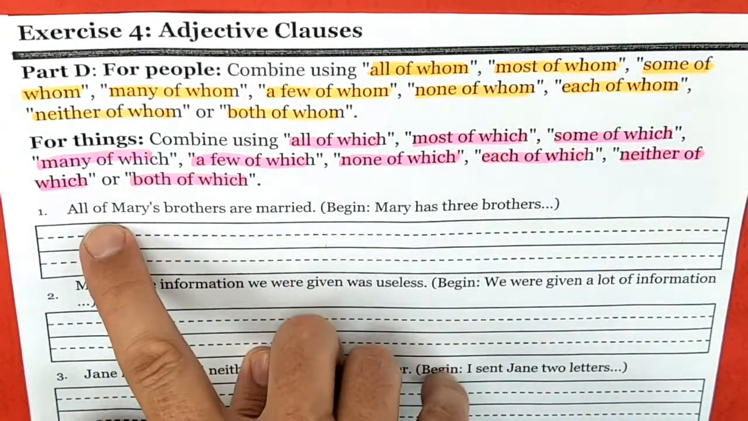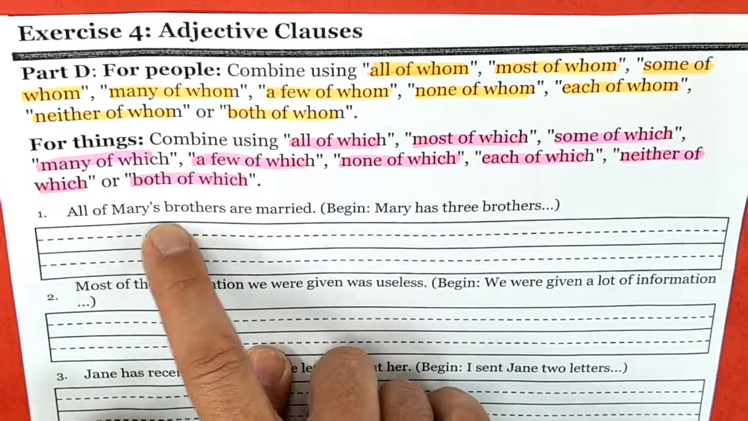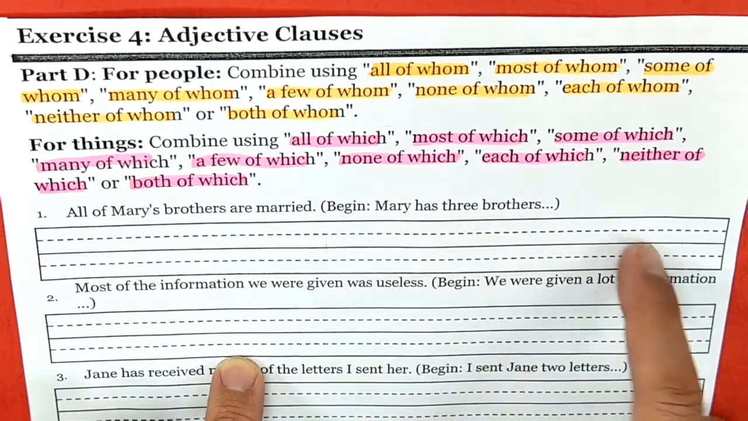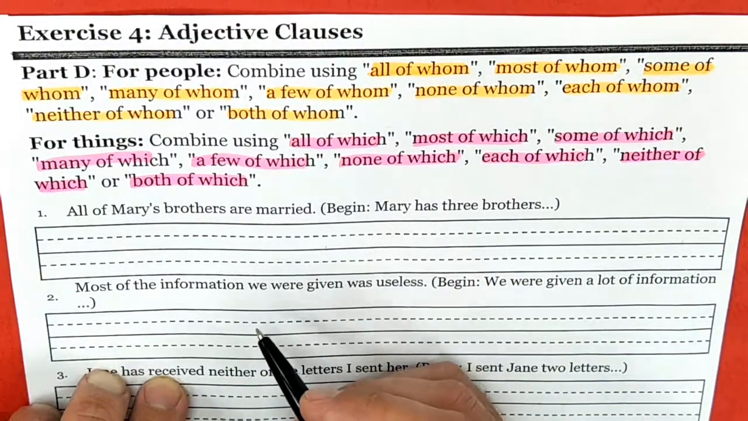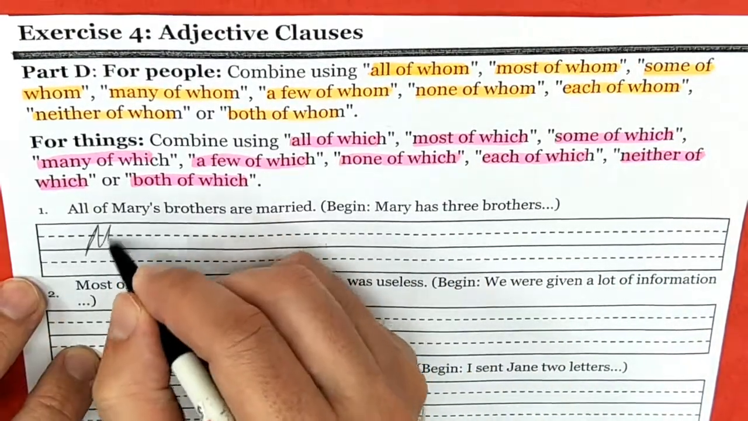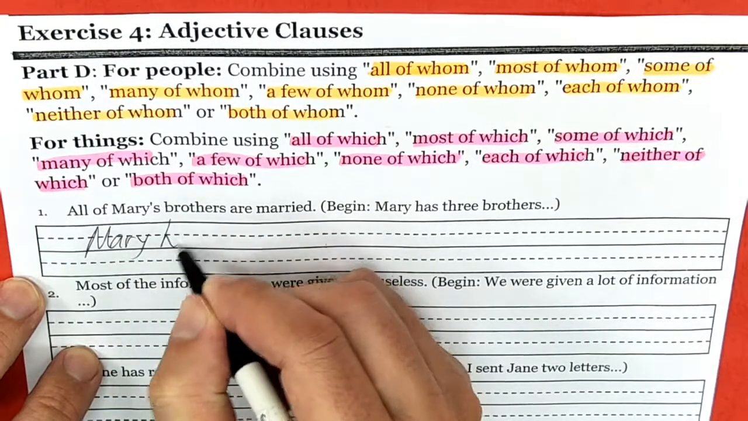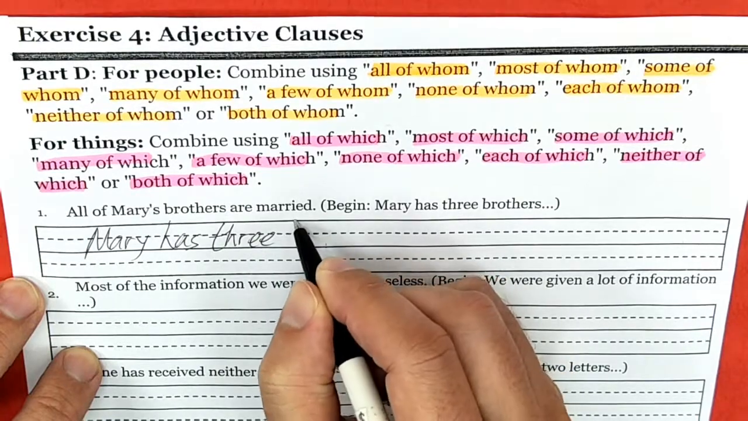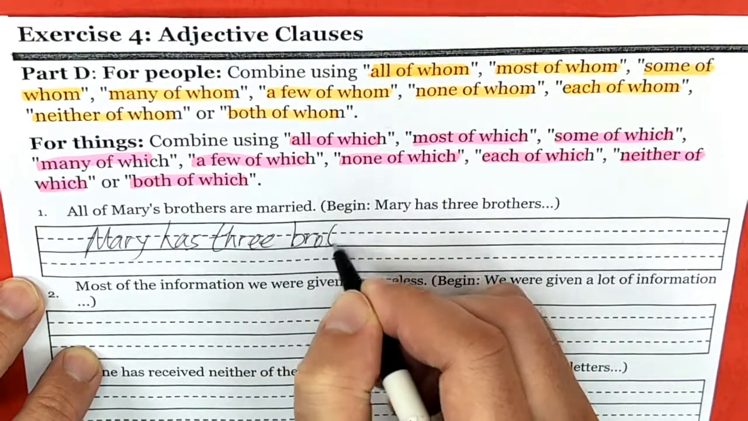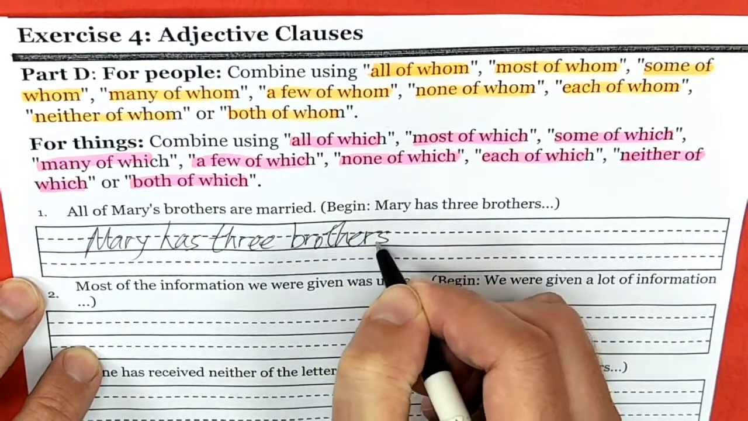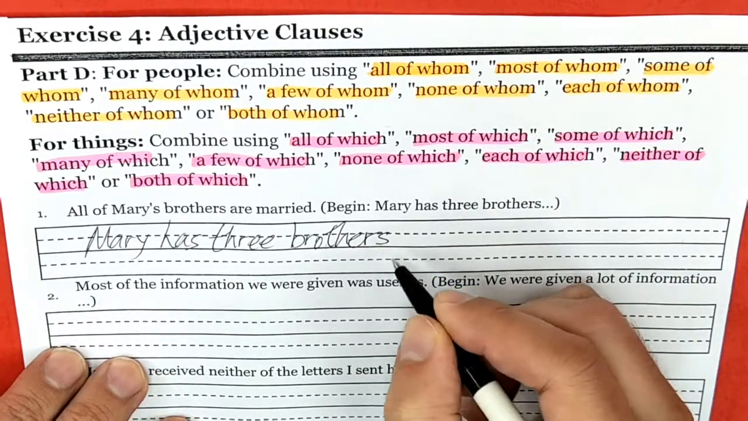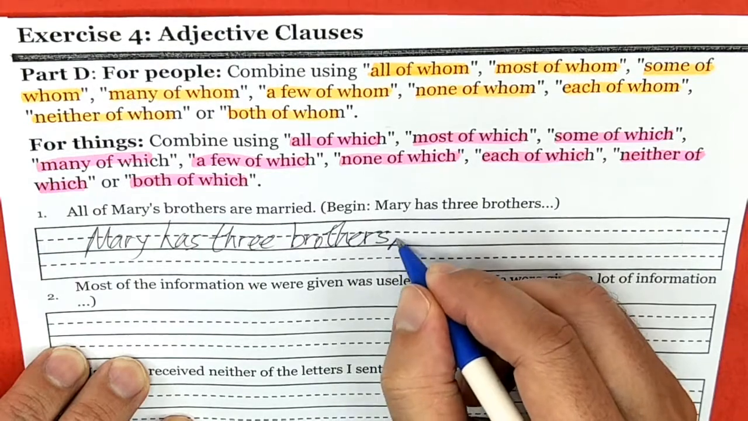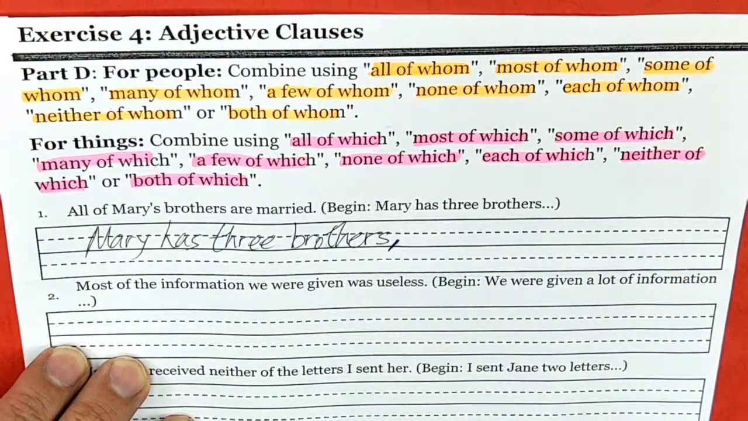Okay, number 1. All of Mary's brothers are married. Begin. Mary has 3 brothers. Now I'm going to describe her 3 brothers. So, here's important. Need a comma here. Must have a comma.